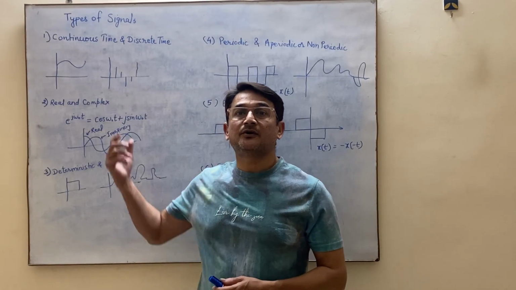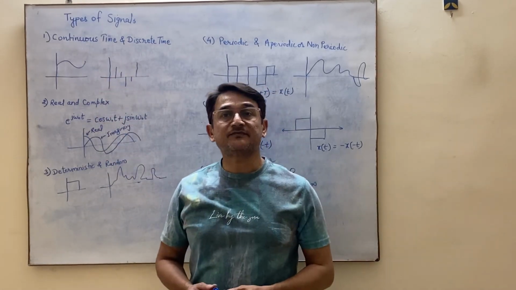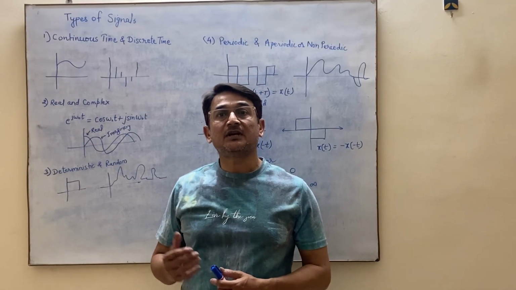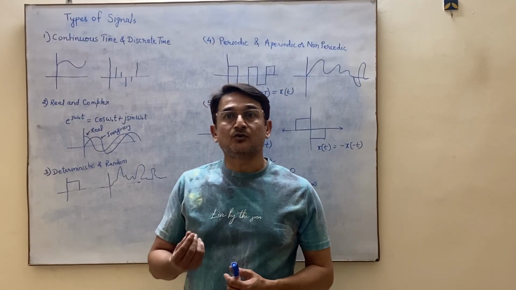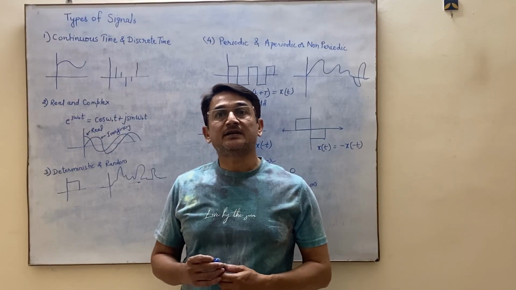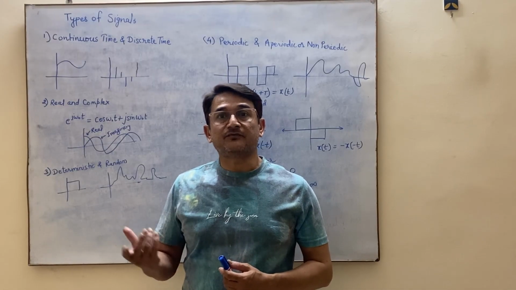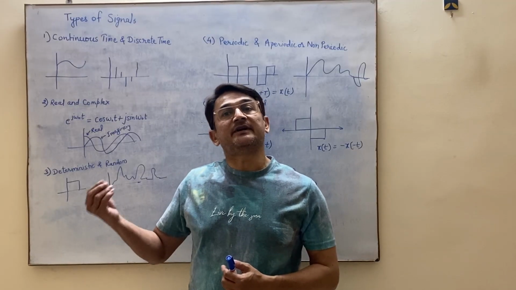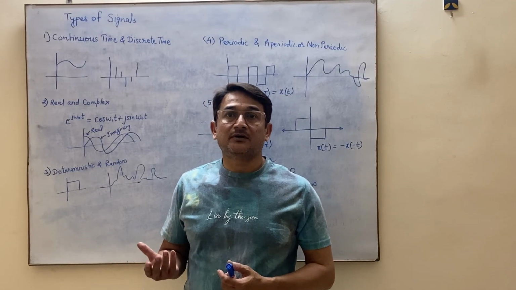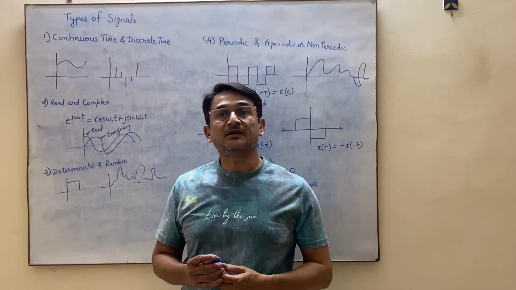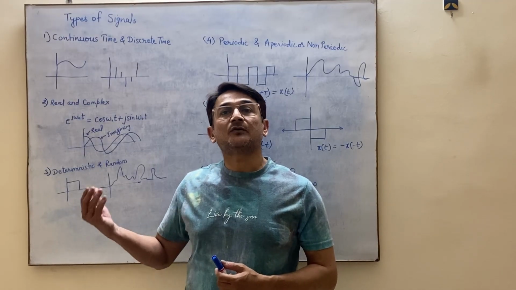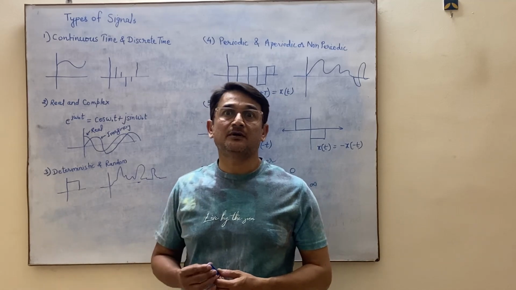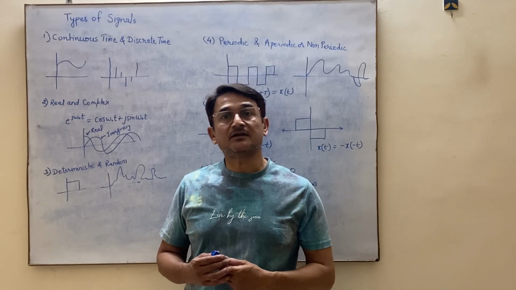In this video, we are going to discuss various types of signals. Before discussing the various types of signal, first we will define signal. So definition wise, we can say signal is a single valued function of one or more variable which contains some information. There is another definition of signal. Signal is a physical quantity which varies with time, space, or any other variable. So basically you can define signal like that.